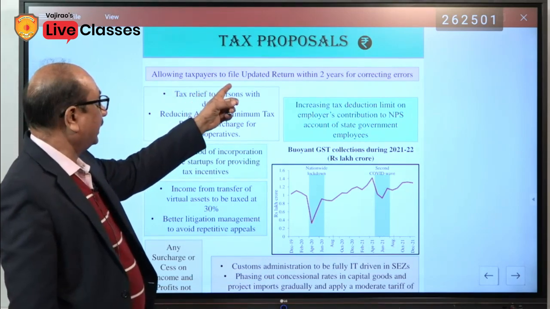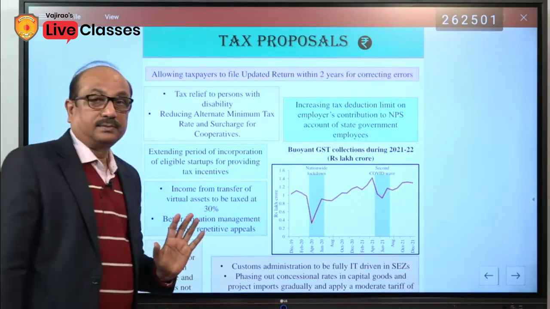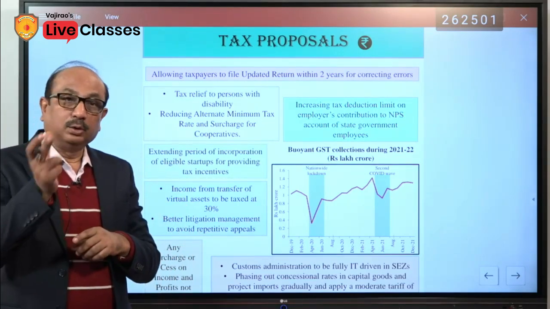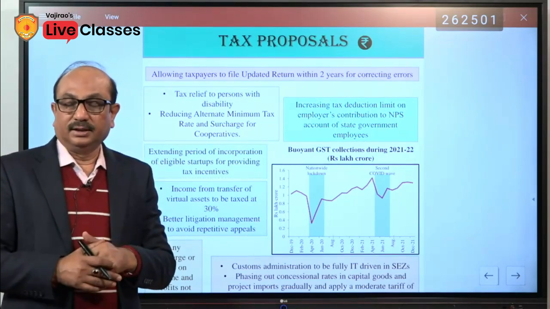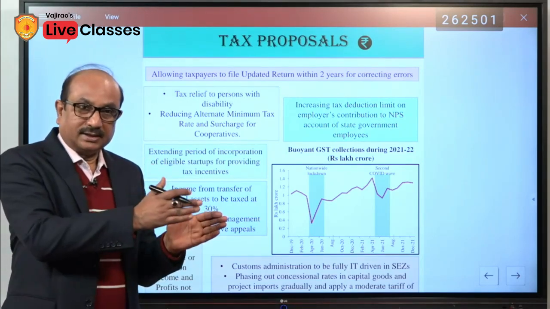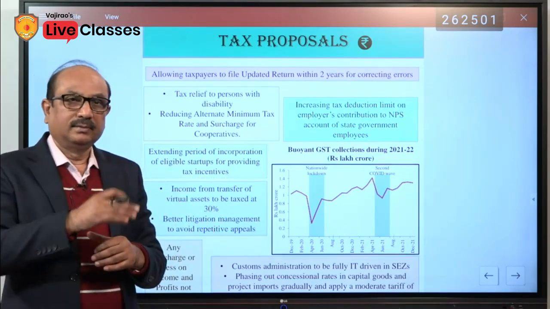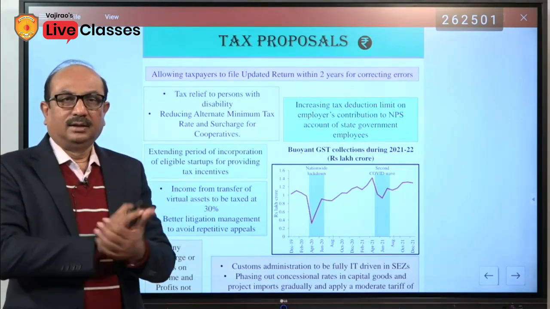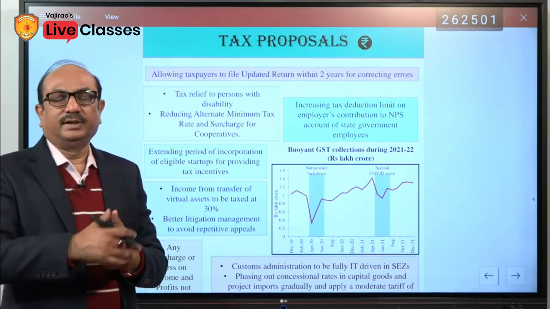Allowing taxpayers to file updated return within 2 years for correcting errors. You must know that whenever income taxpayers file the ITR, income tax return, this year the date was extended to 31st December, but generally in normal cases the ITR is filed by the 31st July, but this year due to COVID it was extended.